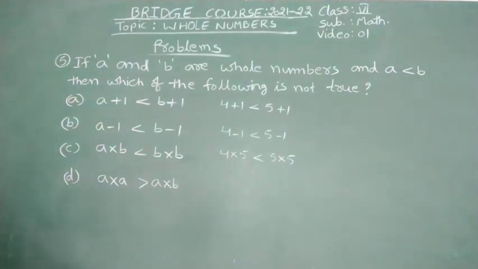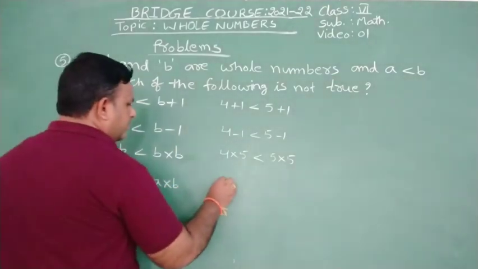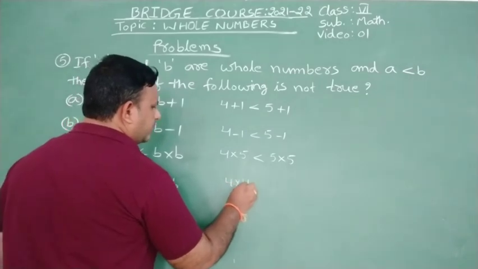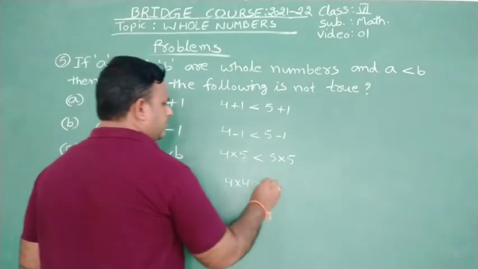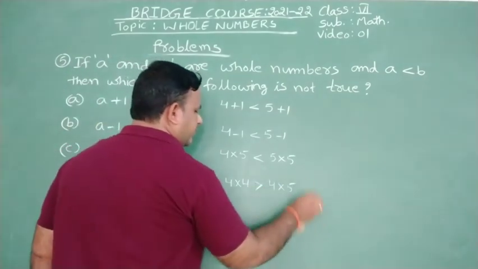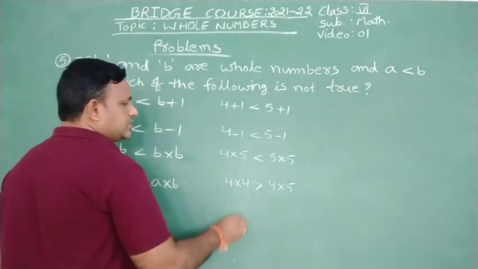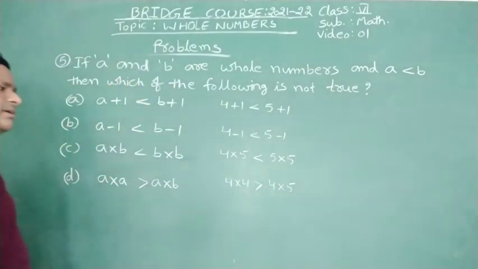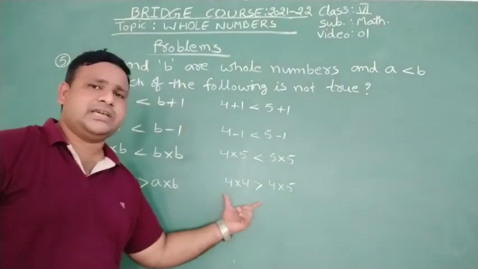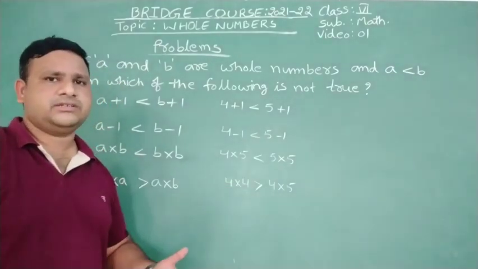Next, A into A, 4 into 4 greater than A into B means 4 into 5. And now see, 4 into 4 is 16. 16 greater than 4 into 5, 20. Okay, so 16 greater than 20 is a wrong statement, isn't it?